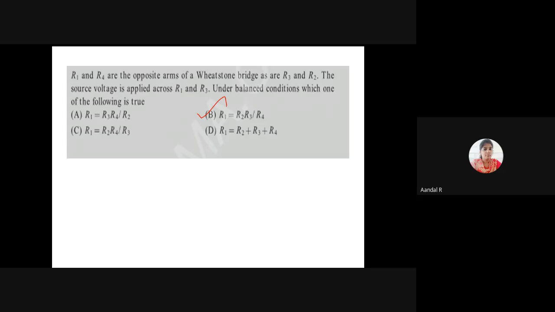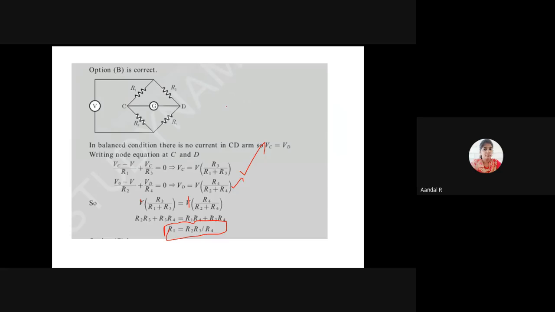I am just applying the bridge balancing condition. At the balancing condition, there is no current through the arm CD, through the galvanometer. So automatically the voltage VC and voltage VD will be equal. To calculate the voltages, we apply the current law.